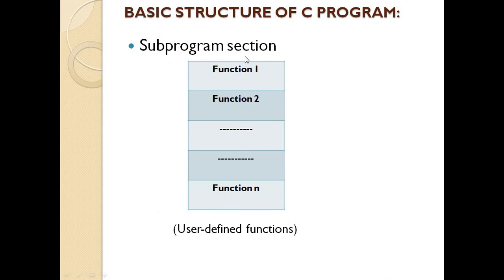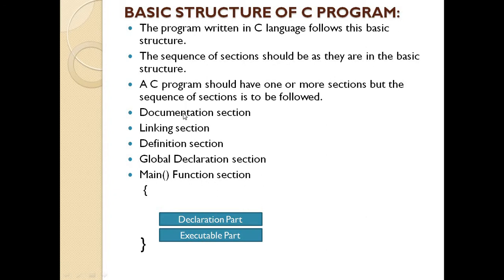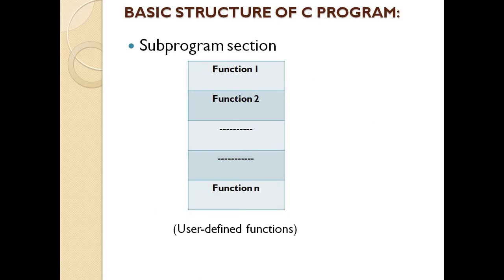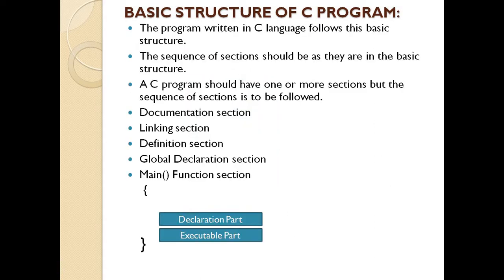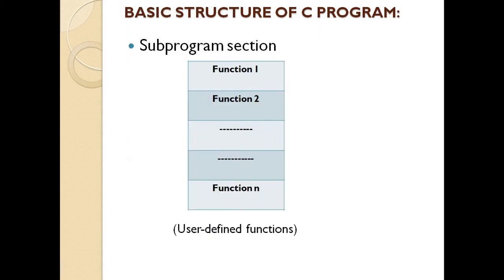These 3 sections are mandatory, and which 3 are optional? Documentation section, definition section and global. So we will see one by one what we do in each section for writing the program. In total, 6 sections are required to write a simple C program.